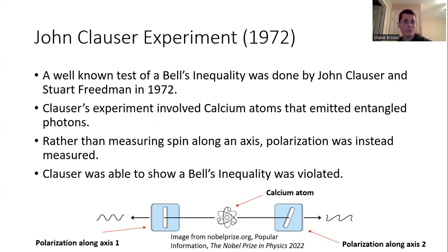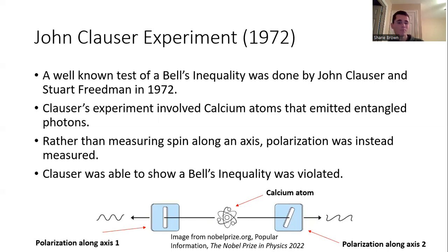Using this setup of calcium atoms and polarizers, Clauser was able to show that a Bell's inequality was in fact violated. So this was a major blow to the idea that a hidden variable theory could somehow explain the results we see. It seemed to be leaning towards quantum mechanics being the correct theory.